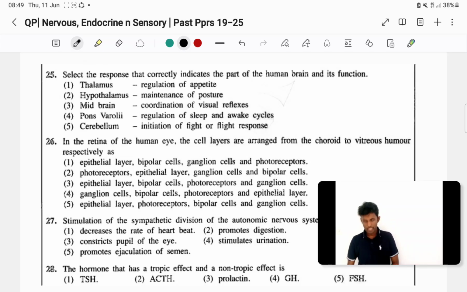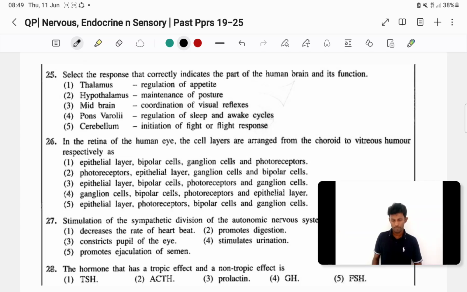So that's correct. Auditory is also there, but visual is here. So then it's correct. Fourth one, Pons Varolii, regulation of sleep and awake cycle. No, regulation of the sleep and awake cycle is done by the hypothalamus. Then cerebellum, initiation of fight and flight response.